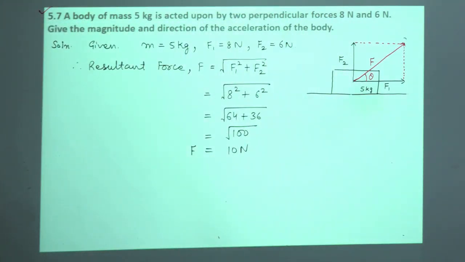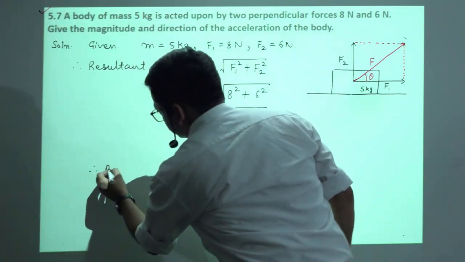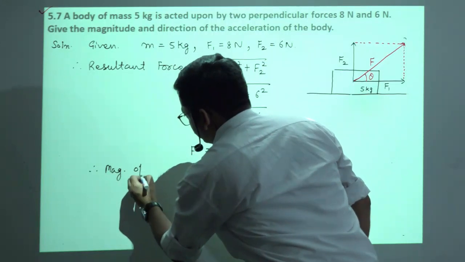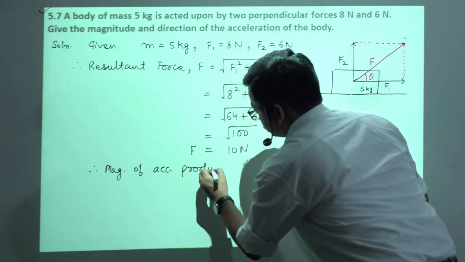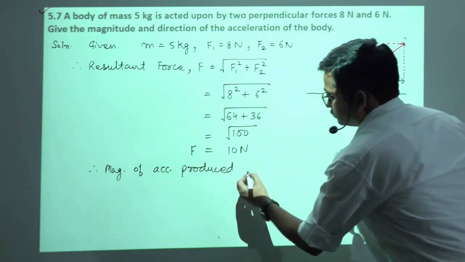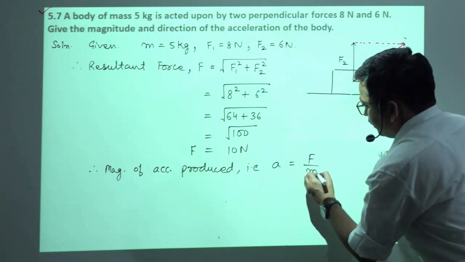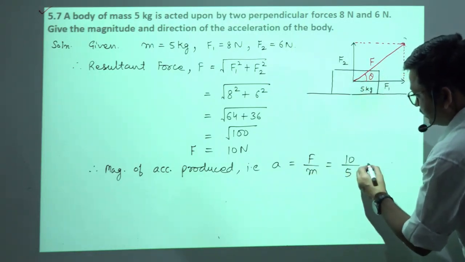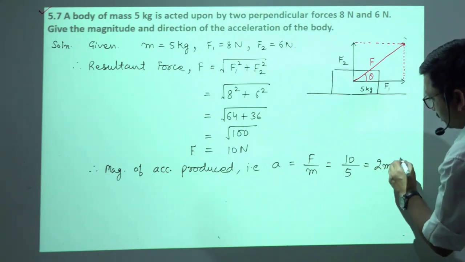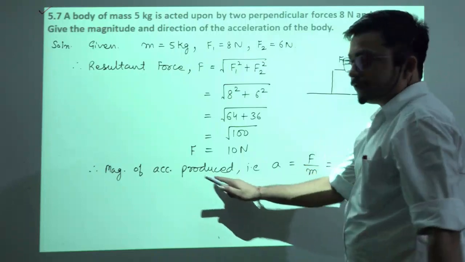Okay, so therefore magnitude of acceleration produced, that is A will be equals to F by M. What about F? 10 over M, 5 kg, that will be equals to 2 meter per second square. क्लियर? ये आ गया मैग्नीट्यूड ऑफ एक्सेलेरेशन प्रोड्यूस्ड.